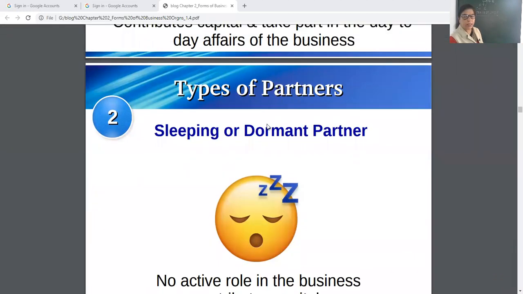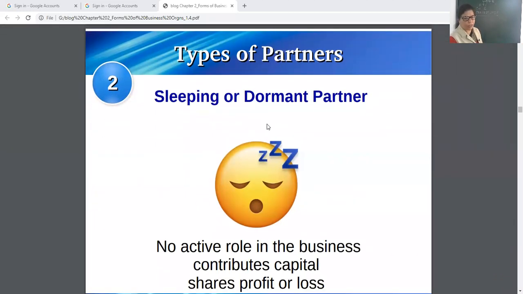Then next is just the opposite of it, sleeping or dormant partner. The partner who is sleeping always? No, my dear children. The partner who is not taking active participation, that's why he is known as a sleeping partner.